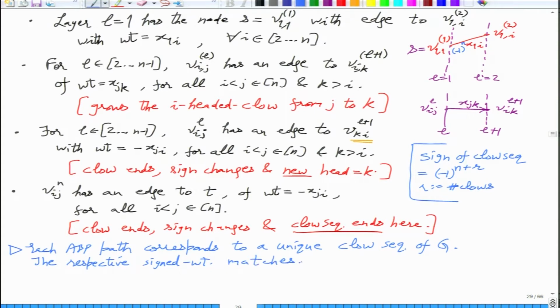So every path defines a unique closed sequence, and when you look at the signed weights of these two, they are the same.